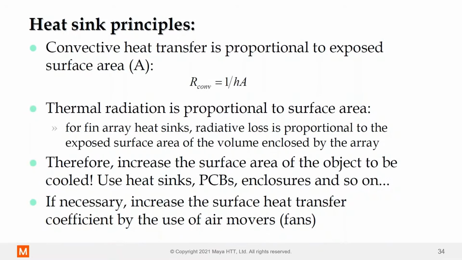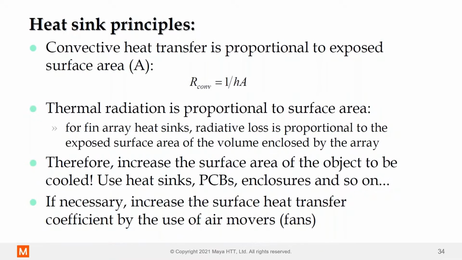Okay. Then we also need to take into account thermal radiation if we're talking about natural convection. For forced convection, radiation can most of the time be discounted and we don't need to worry about it. But natural convection is very important. The interesting thing about radiation with heat sinks is that in the middle of the heat sink, the fins are just radiating to each other. There's not much delta T, so there's almost no radiation.